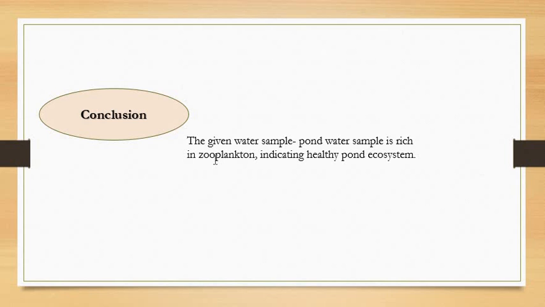So the pond ecosystem is functioning well; it is healthy. Right? If you get a water sample containing all dead zooplankton, or no zooplankton, what does it mean? If the planktons, the primary component of the food chain, are not there, then the higher components of the food chain, that is fishes or larger aquatic animals, are also not present in the ecosystem.